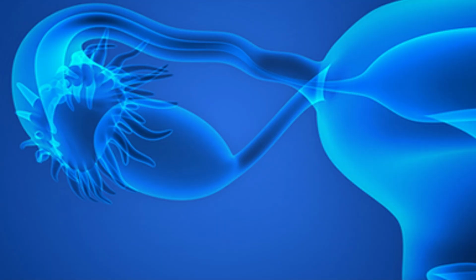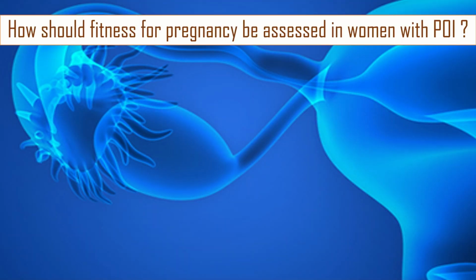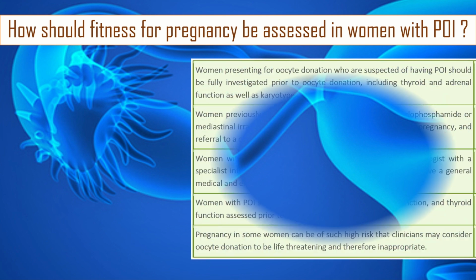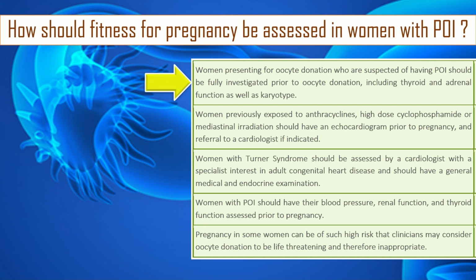How should fitness for pregnancy be assessed in women with POI? Women presenting for oocyte donation who are suspected of having POI should be fully investigated prior to oocyte donation, including thyroid and adrenal functions as well as karyotype. Women previously exposed to anthracycline, high dose of cyclophosphamide or mediastinal irradiation should have an echocardiogram prior to pregnancy and referral to a cardiologist if indicated.